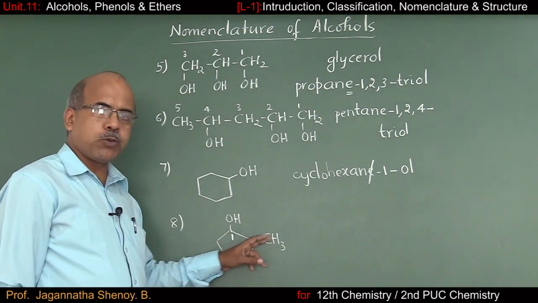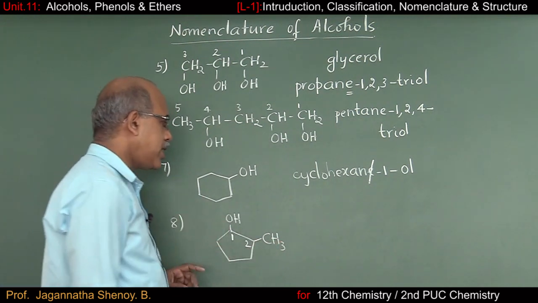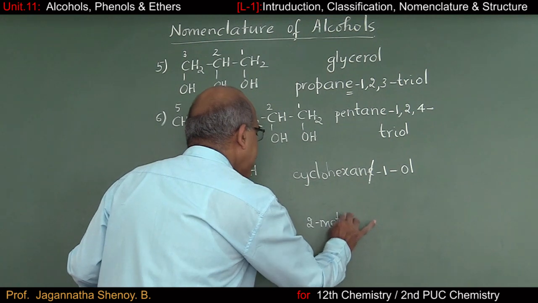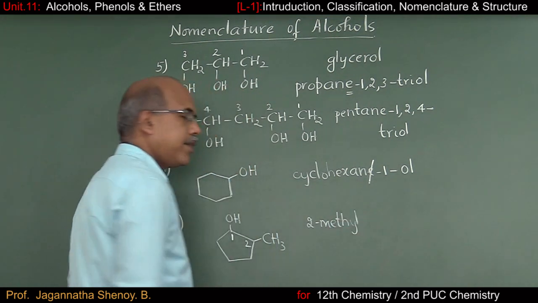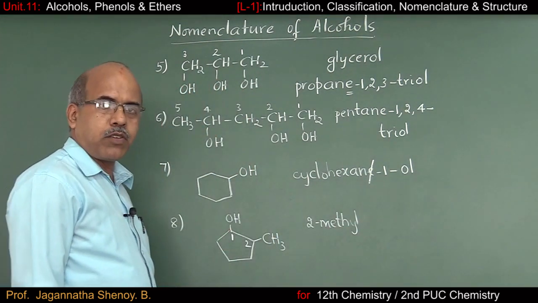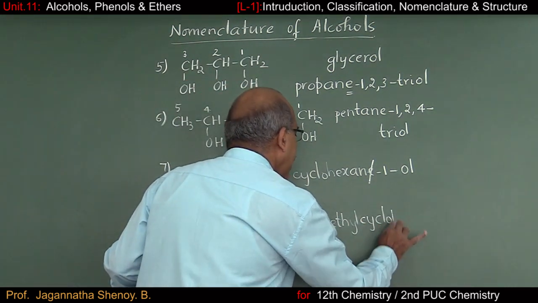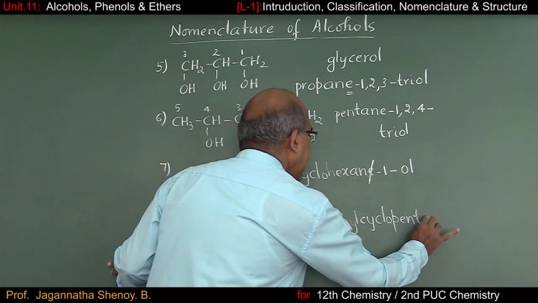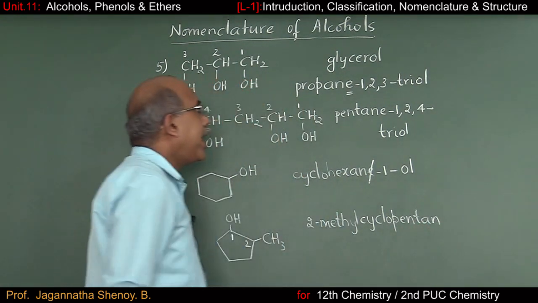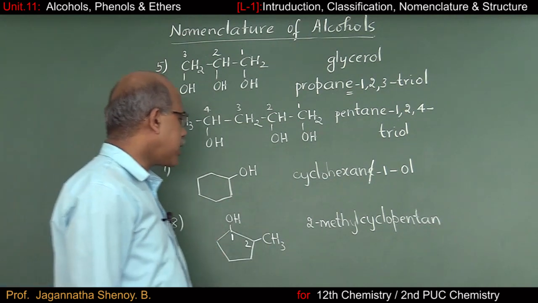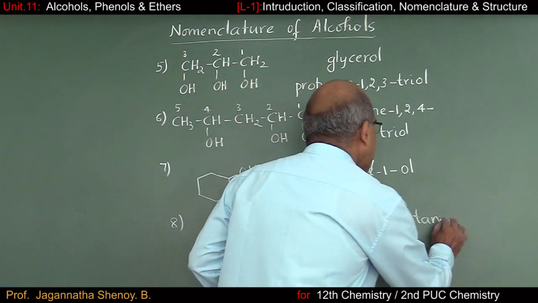This methyl group should come as a prefix. Where is it present? It is present on the second carbon atom. So it is 2-methyl. And the parent compound is cyclopentane. So 2-methyl cyclopentane. And I told you the vowel E should go, and on the first carbon atom we have OH group.